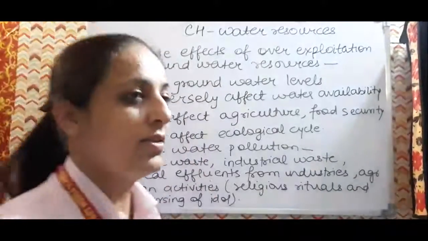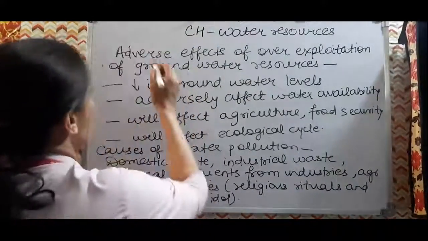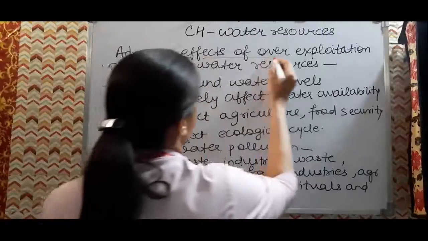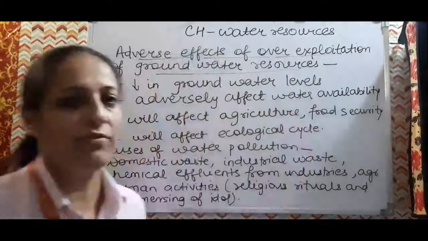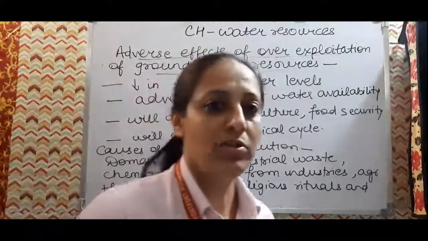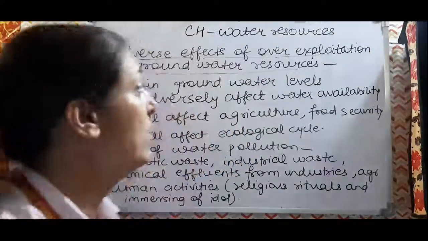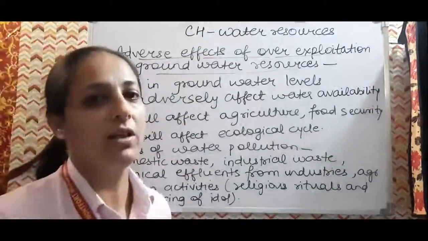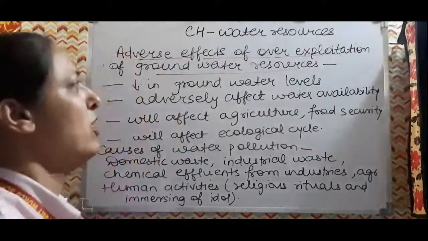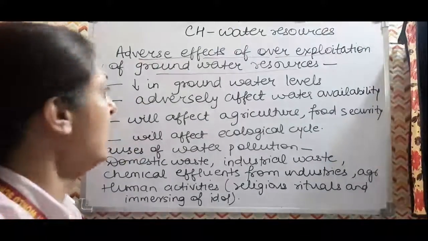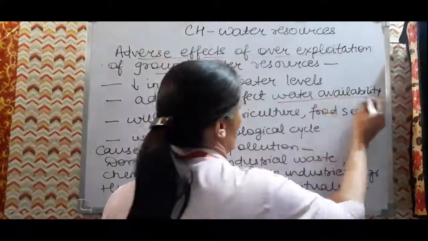We were discussing the chapter water resources, and now we have to discuss the adverse effects of overexploitation of underground water resources. Continuously we are overexploiting our underground water table. So what will be the repercussions, what are the effects? Obviously there will be a fall in the underground water table if we continuously overexploit our resources. Then it will adversely affect our water availability.